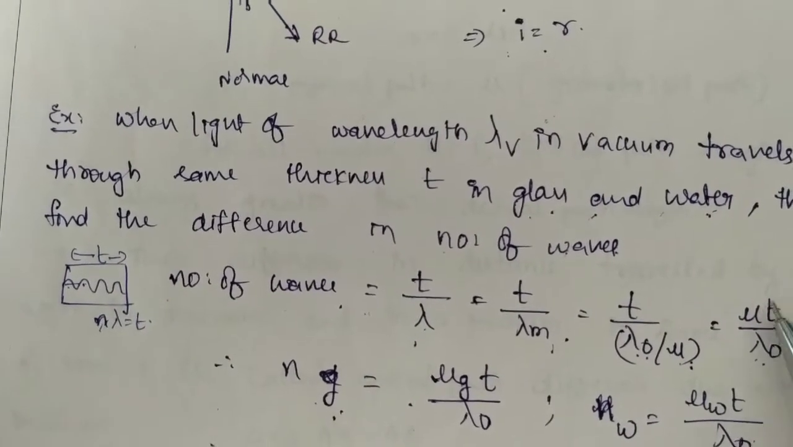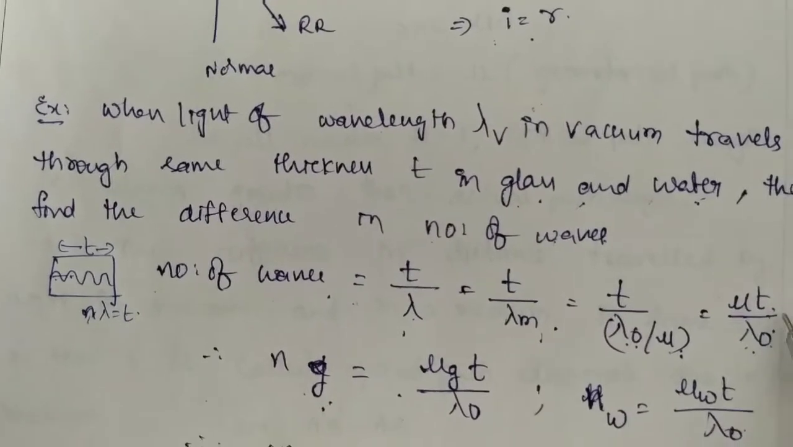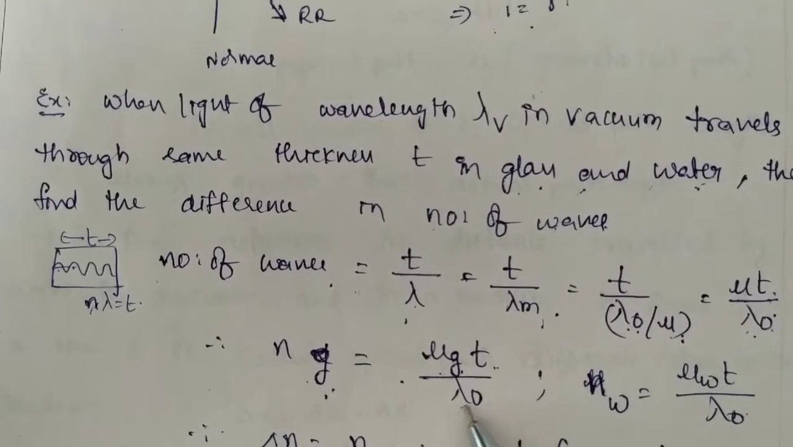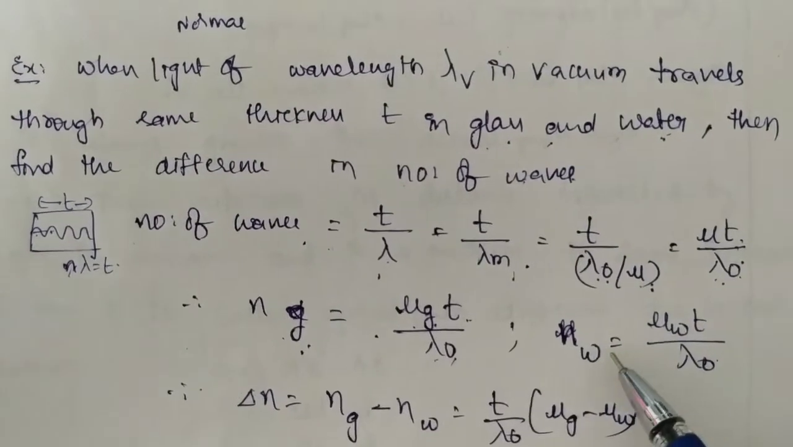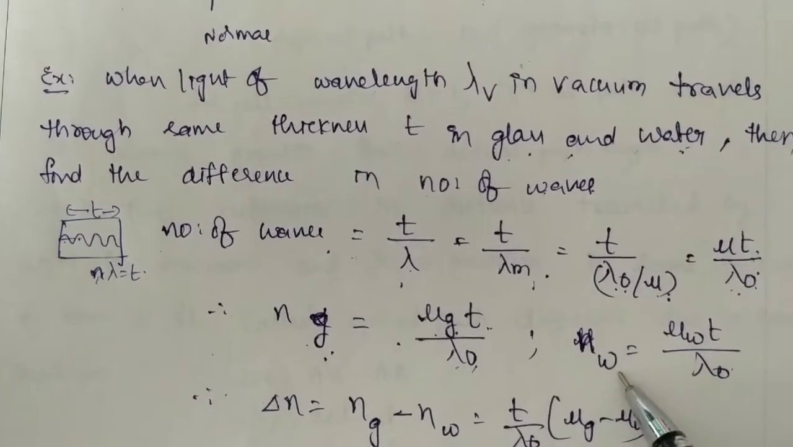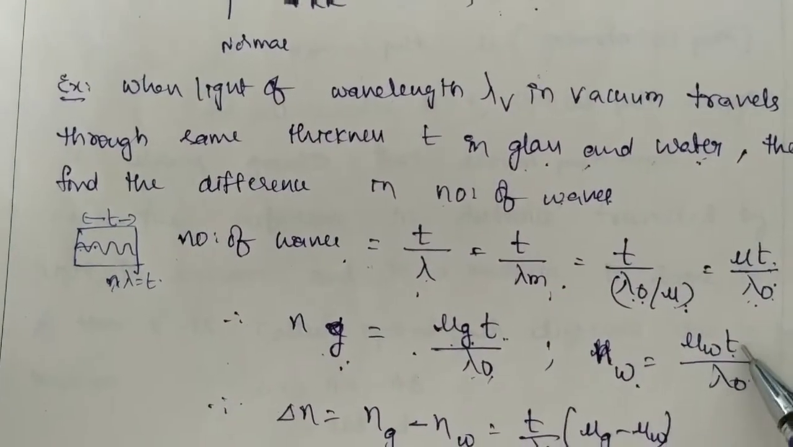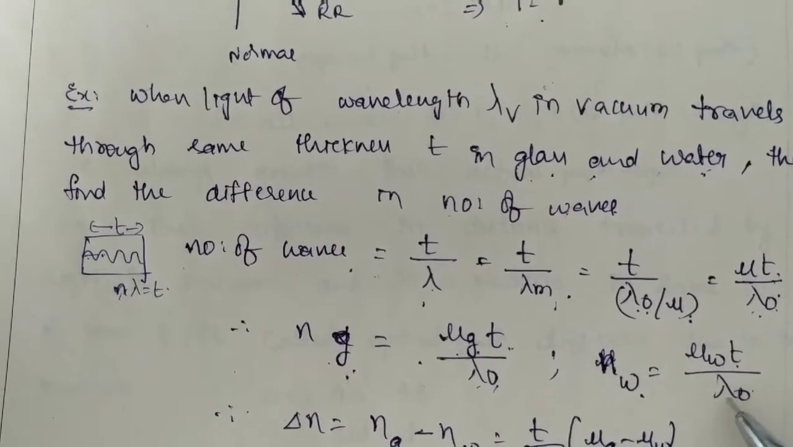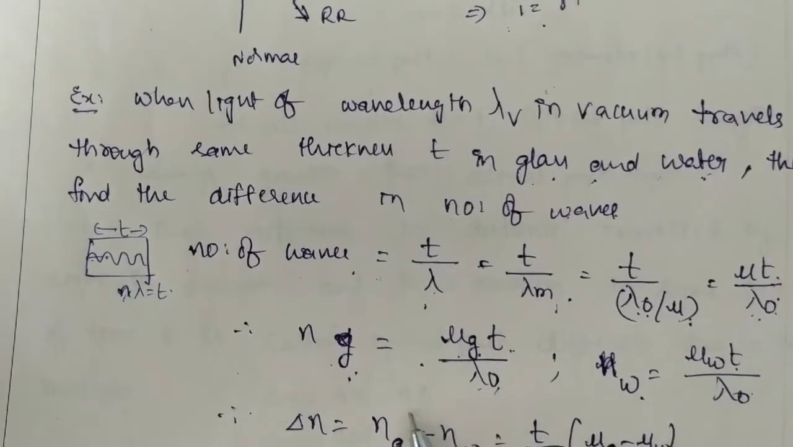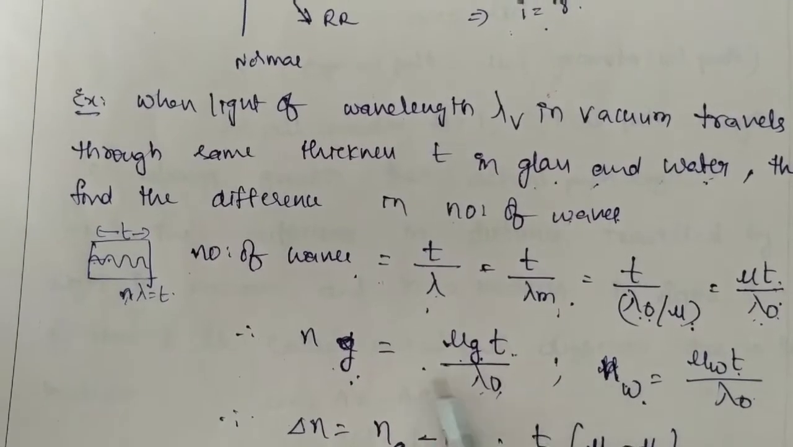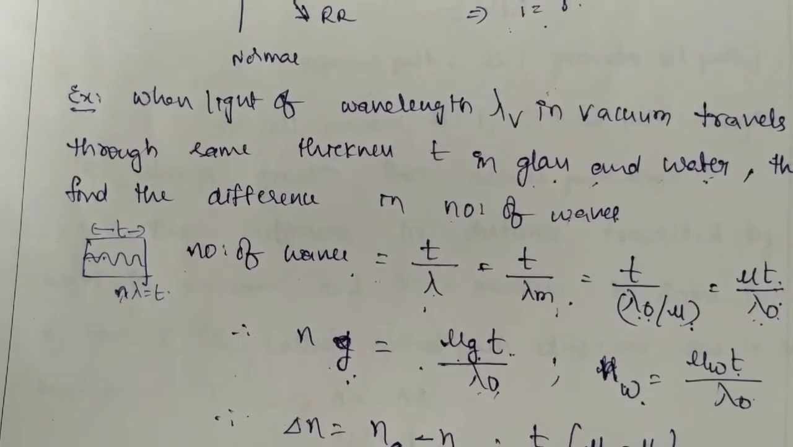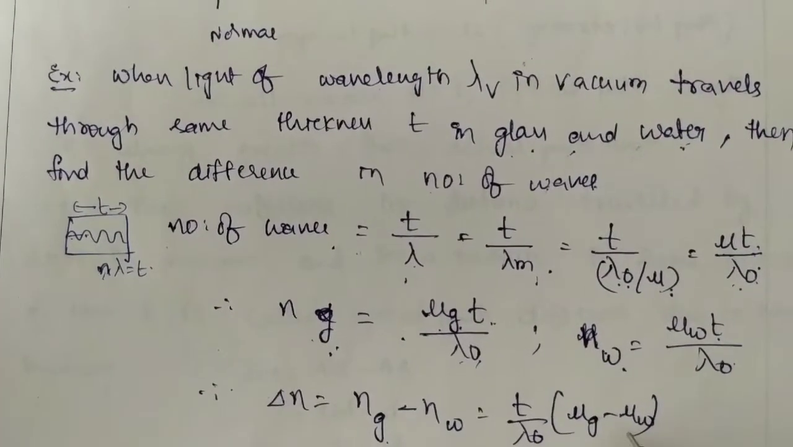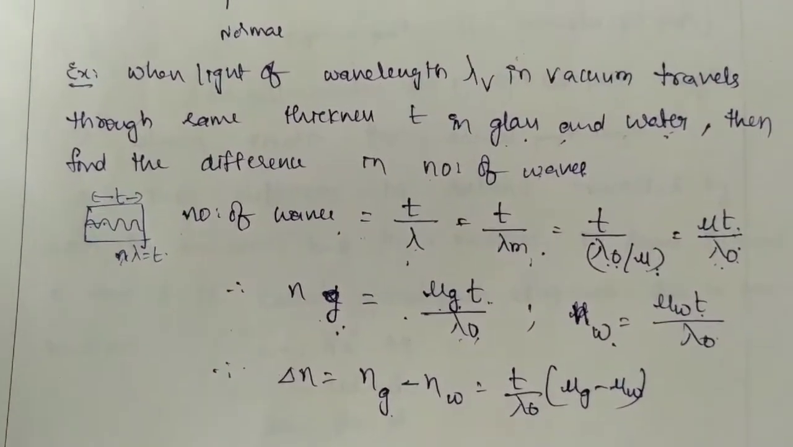So this is the formula for the number of waves in a given medium. Now apply this for the glass. Here the number of waves is mu g into T by lambda naught. Similarly, find the number of waves in water also. Here the thickness remains the same, so T into the refractive index of water, mu w, by lambda naught. Now find the difference in number of waves. Ng minus Nw gives the delta n value, which is T by lambda naught into mu g minus mu w.